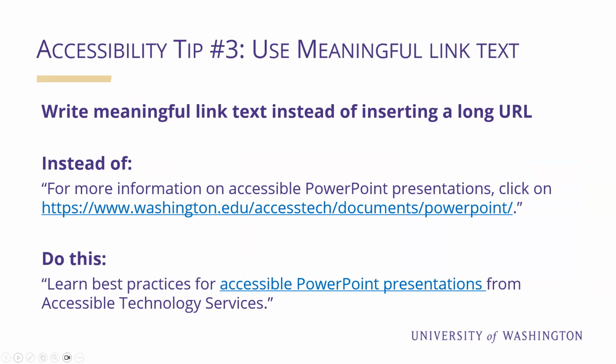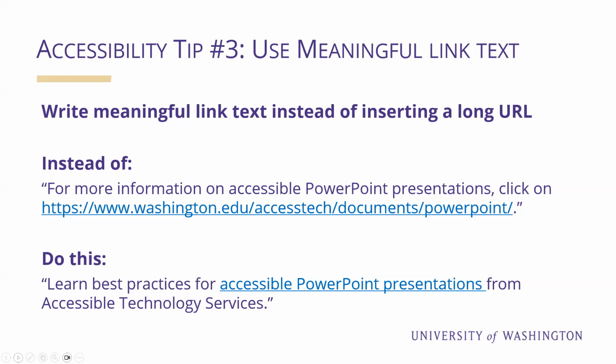Accessibility tip number 3, use meaningful link text. We all share lots of links throughout our content, and this accessibility tip is one of the easiest tips for you to build into your workflow right away. The way to make links accessible is to replace the long alphanumeric URL or a vague phrase like click here with meaningful text. On this slide, I have 2 sentences with links. Revise sentences with long alphanumeric URLs in this way.